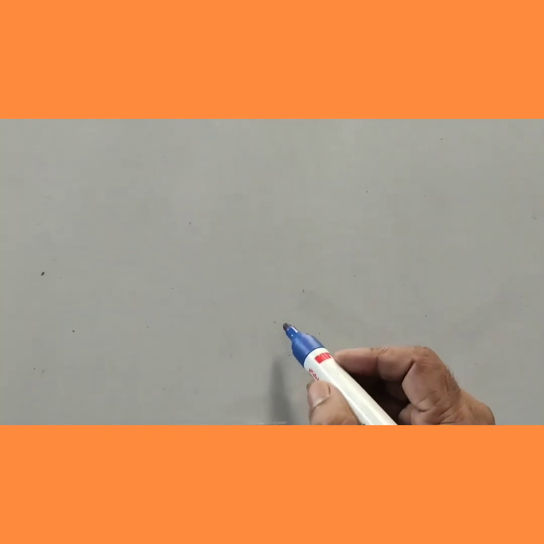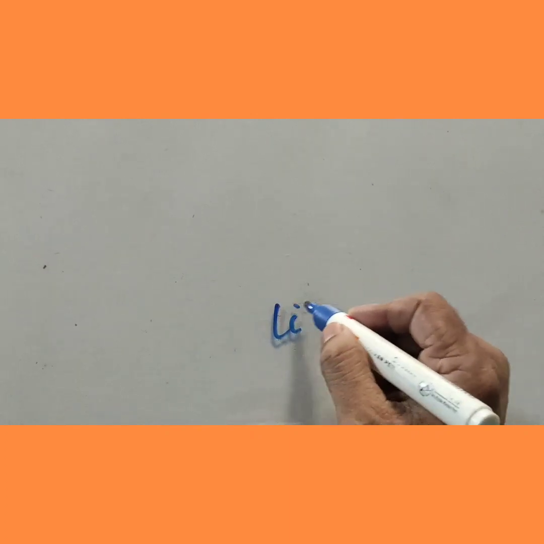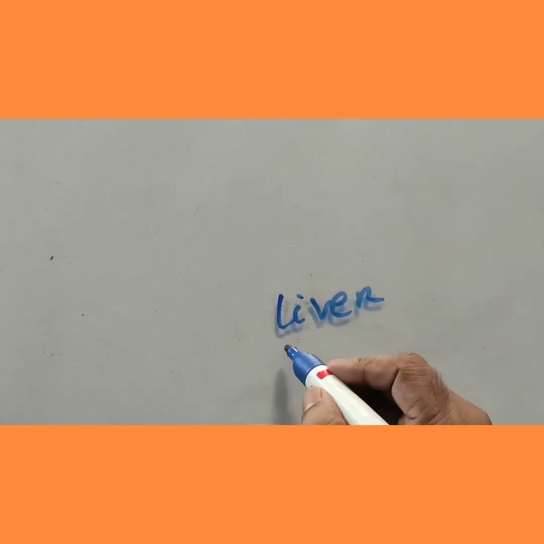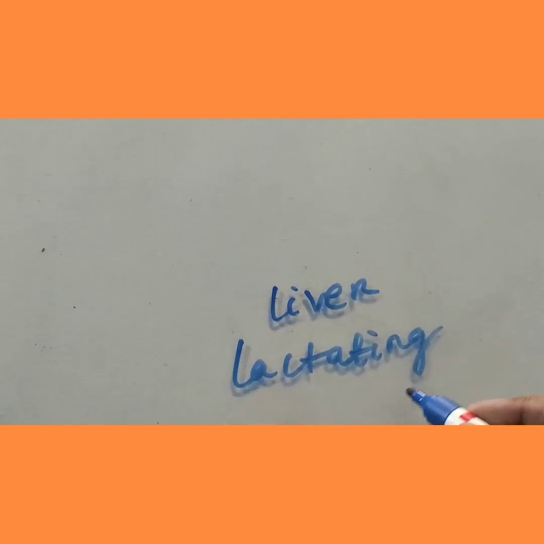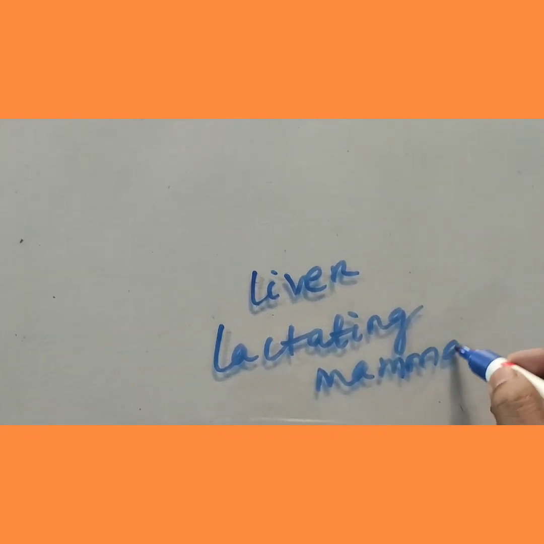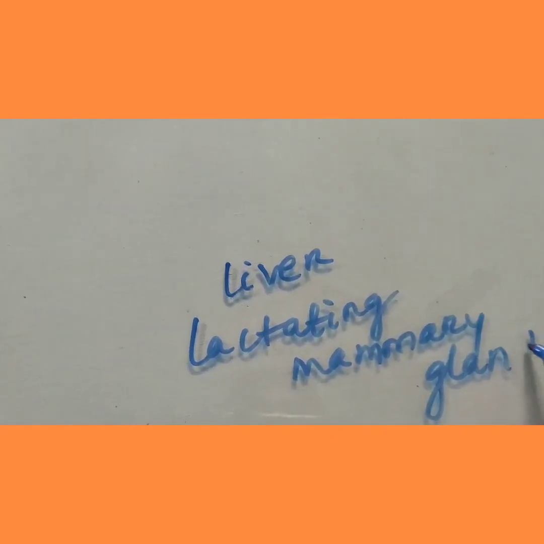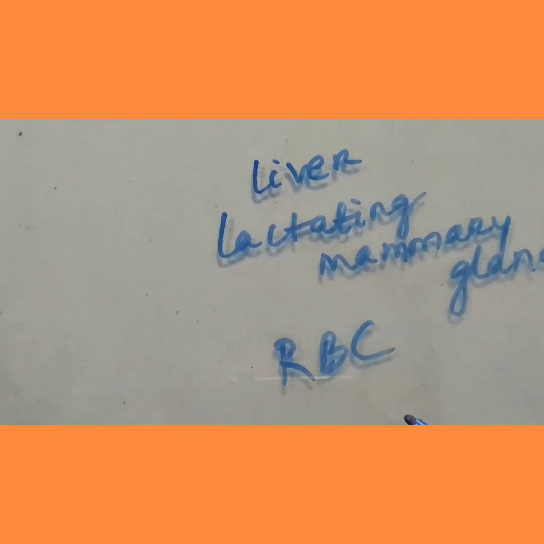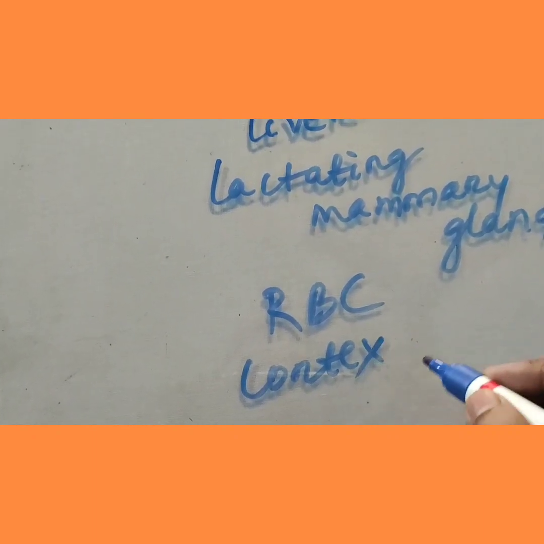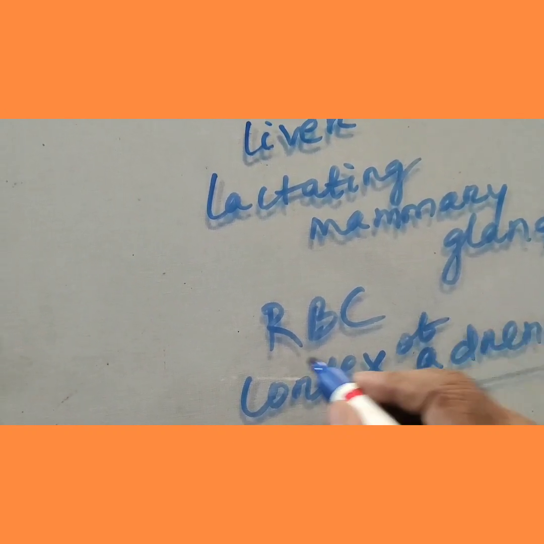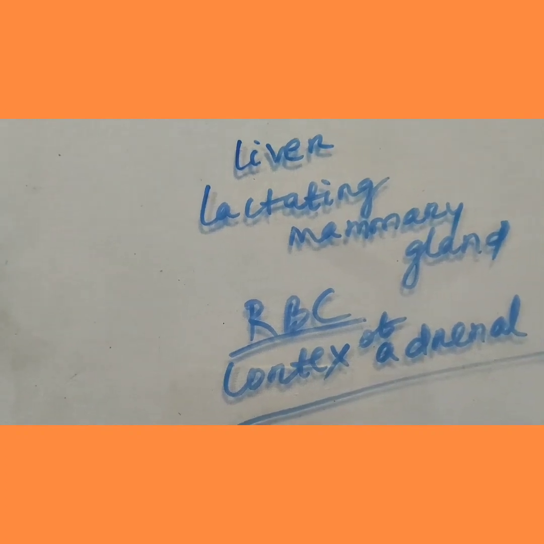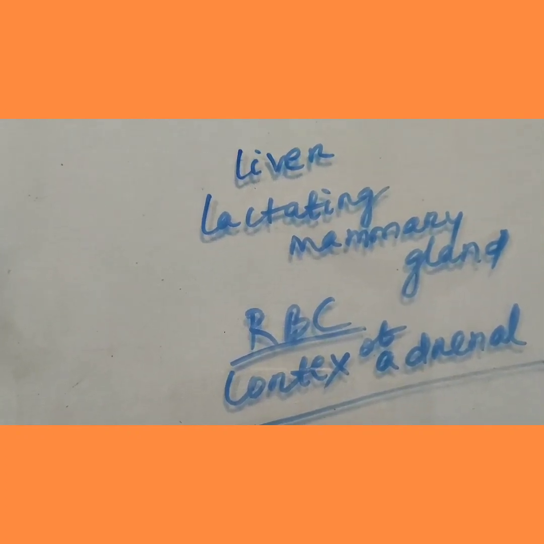In the case of animals, it is confined to the cytosol. In the cytosol of different tissues, such as the liver, the lactating mammary gland, RBC, and the adrenal cortex of the adrenal gland, the pentose phosphate pathway is specially carried out. It is mainly seen in RBC.